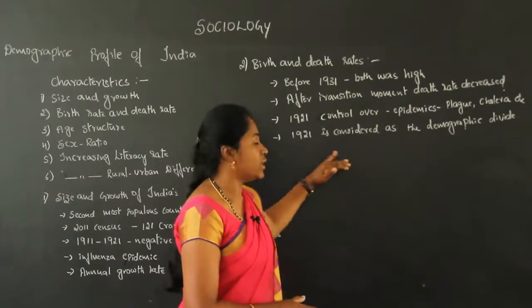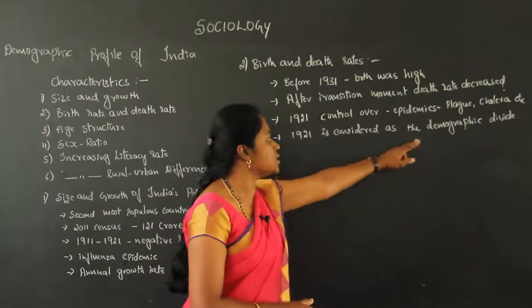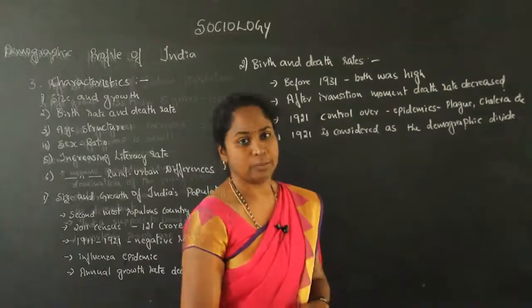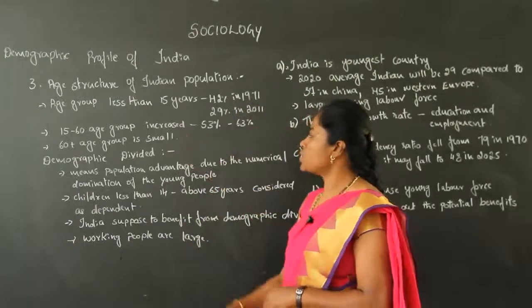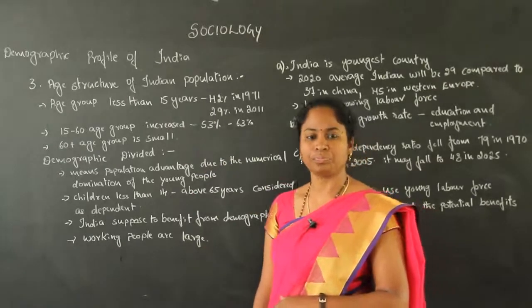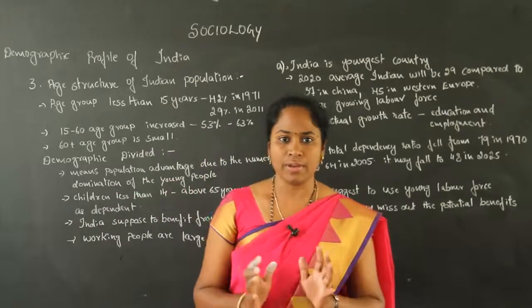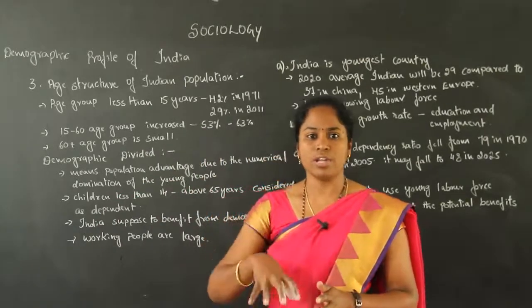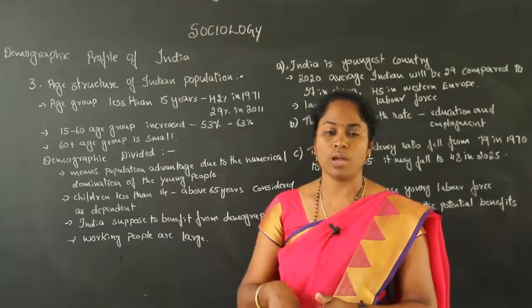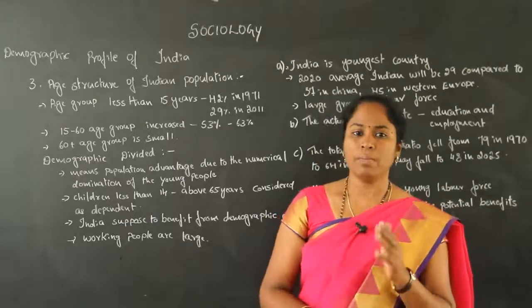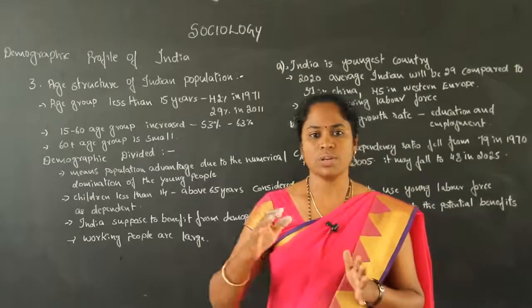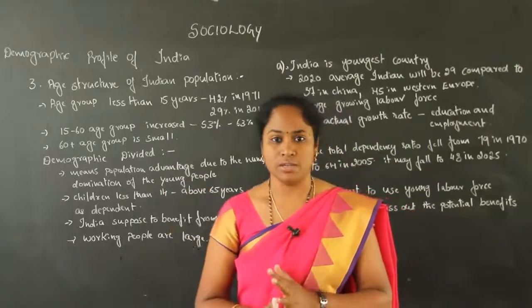Because of that, 1921 is called the demographic dividend year. Third one, age structure of the Indian population. In India, the younger generation is larger compared to the people below 15 years as well as people above 60 years.